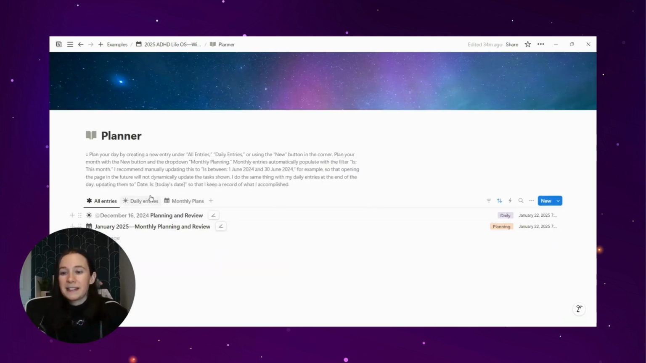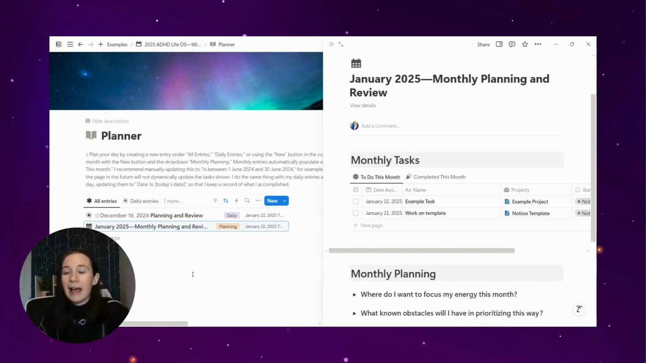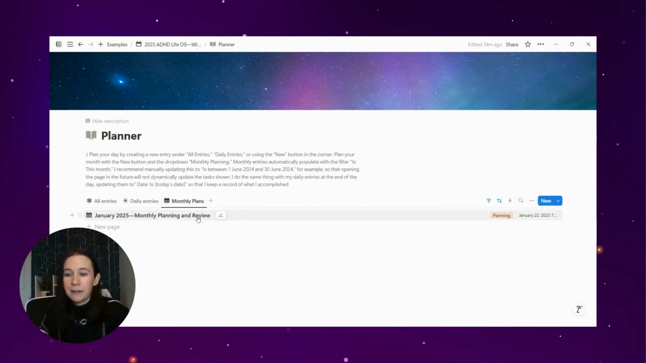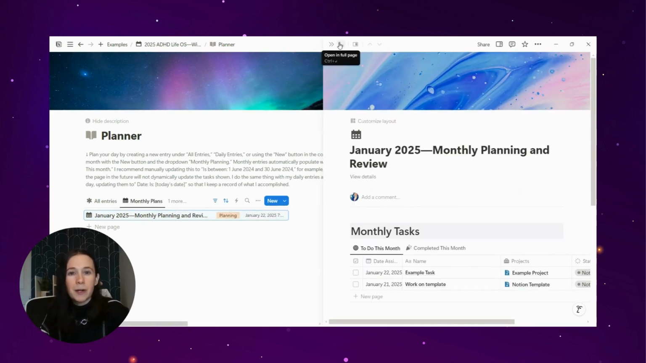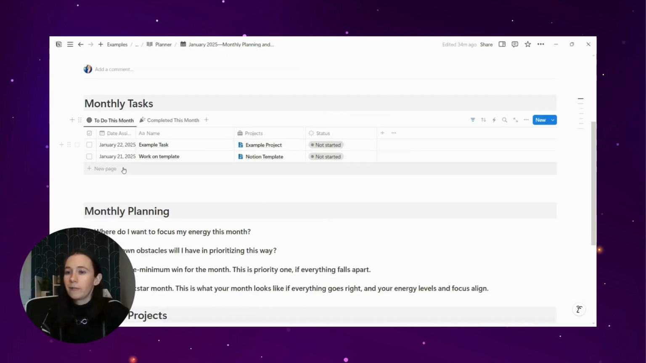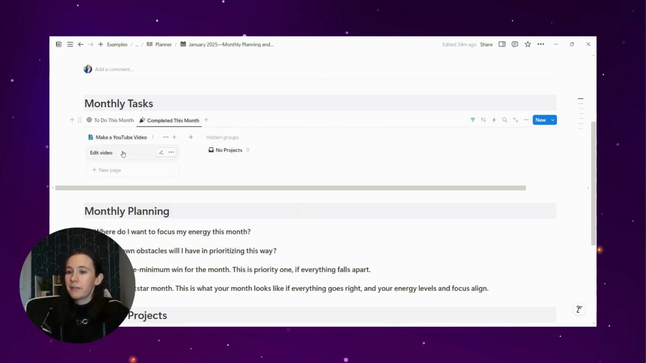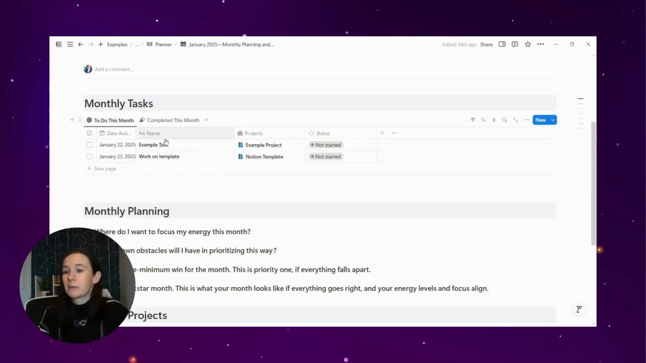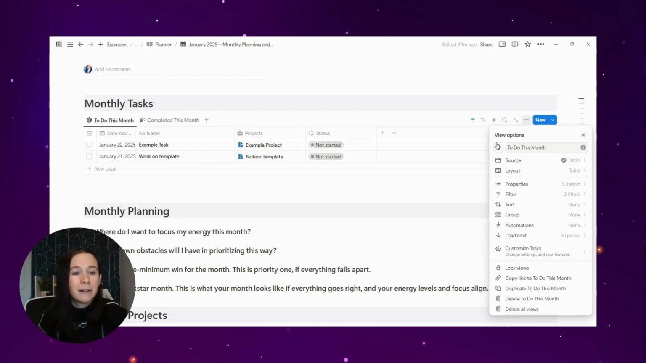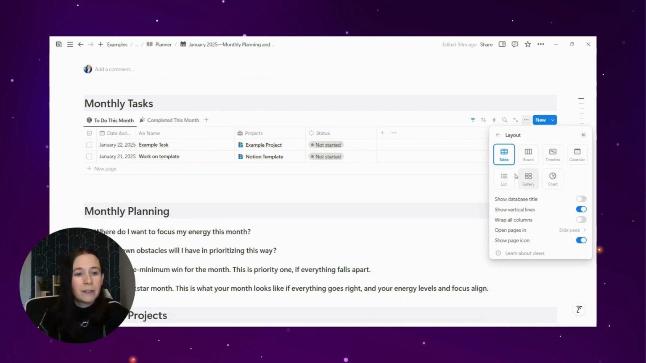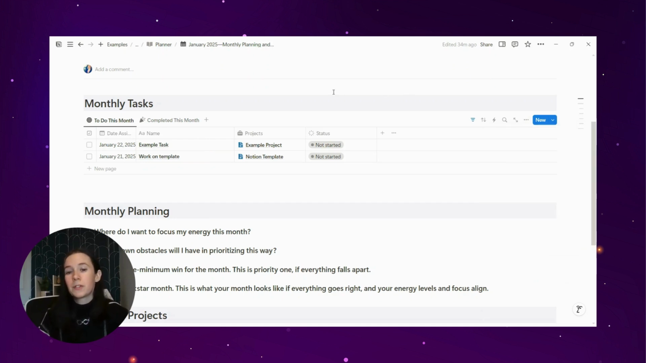Now, when it comes to day to day and month to month, I have a monthly plan. This one I've already made for January, that's showing all of the tasks that we have to do this month and completed this month. They're in different forms. This one's a Kanban board separated by project. This one's a list. You're welcome to update this by changing the layout to a list or a table or a board, whatever suits your brain.